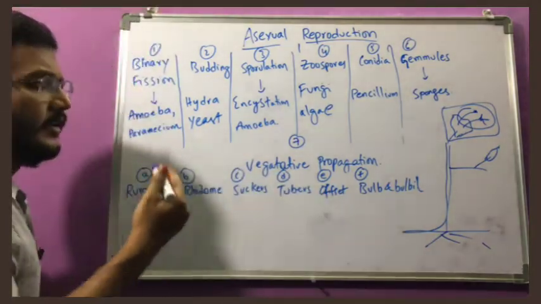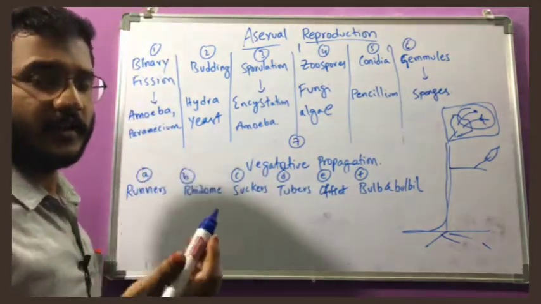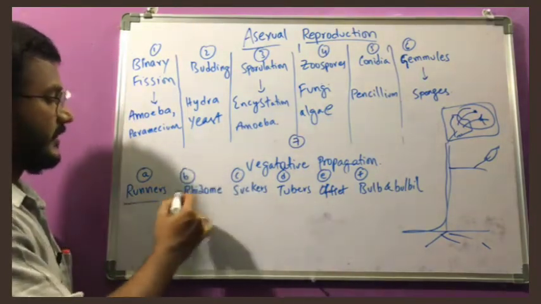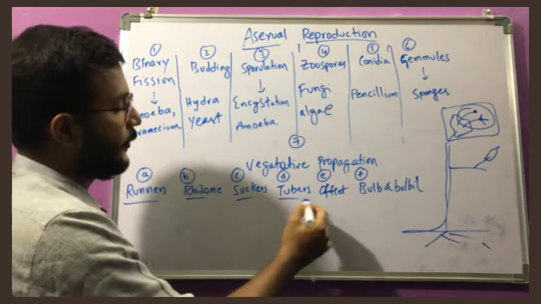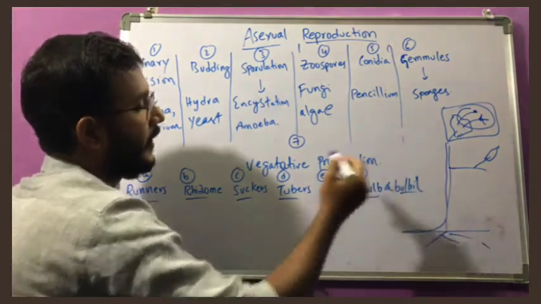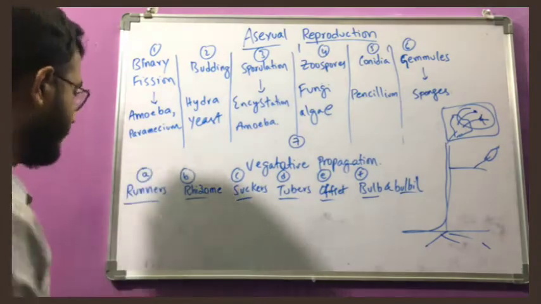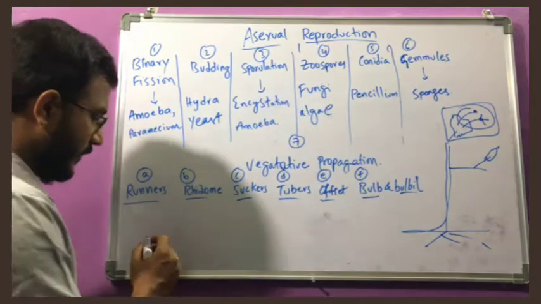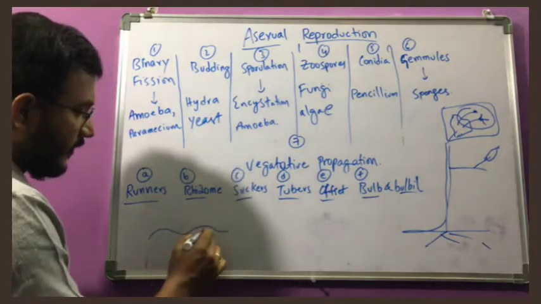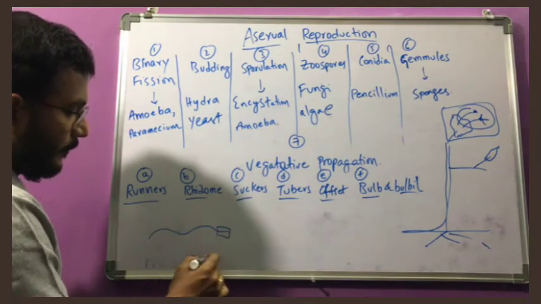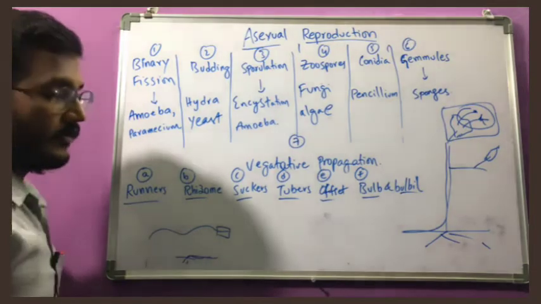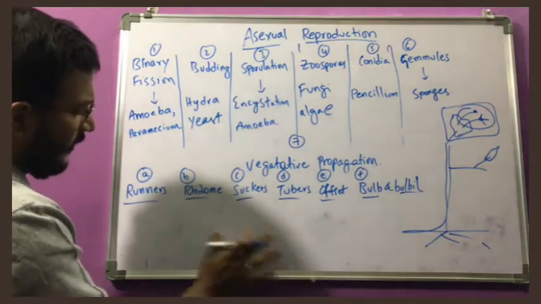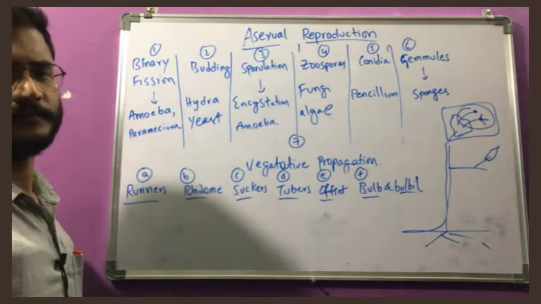Depending upon the region, the new plant comes from there, and different types are involved: runners, rhizomes, suckers, tubers, offsets, bulb and bulbils. So what are those examples? Runners, you know, all the creepers are runners only. For example, this is a creeper. If you cut this part and plant it in the soil, again it will develop into a new plant. So these are all runners, jasmine, and any other.